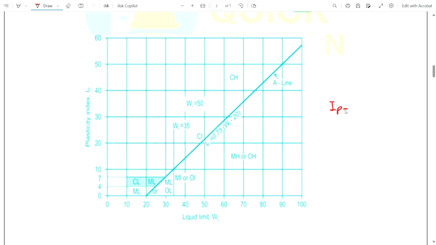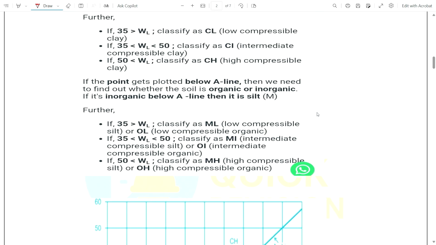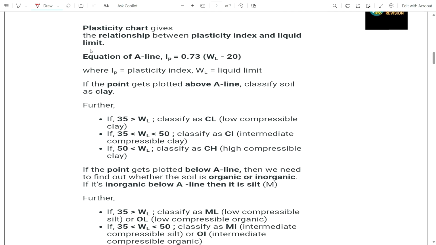Ip, the plasticity index, equals 0.73 times (liquid limit minus 20). This is the A line equation. As you can see, this is the relationship between plasticity index and liquid limit, where Ip is the plasticity index and WL is the liquid limit.